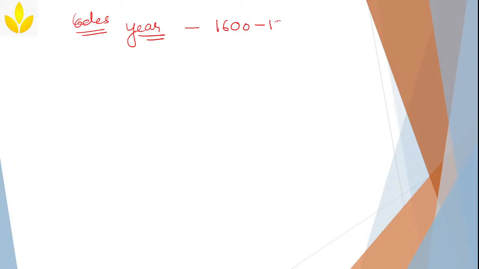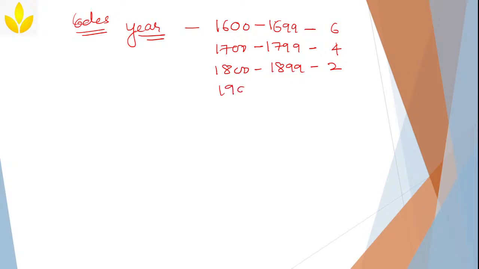1600 to 1699, the code is 6. If it is from 1700 to 1799, the code will be 4. 1800 to 1899, you will write the code 2. 1900 to 1999, the code is 0, and again this cycle will repeat.